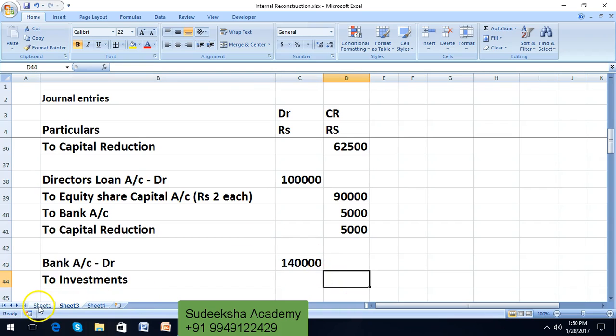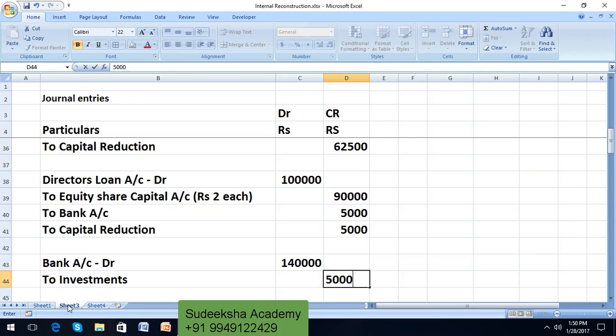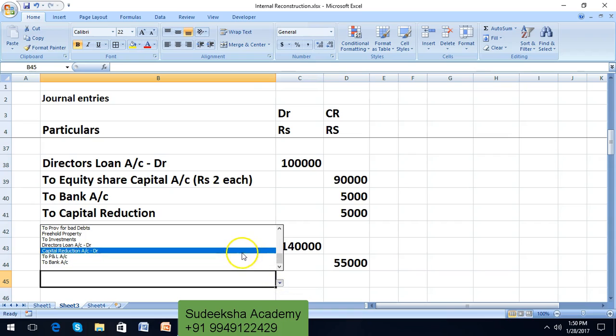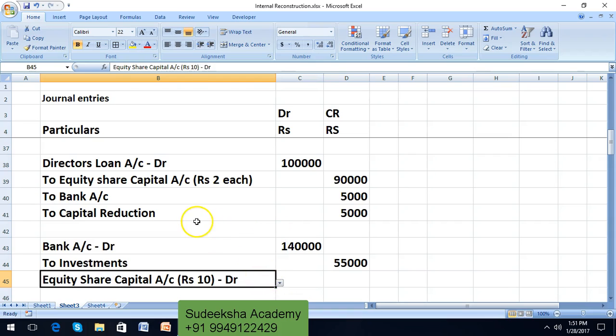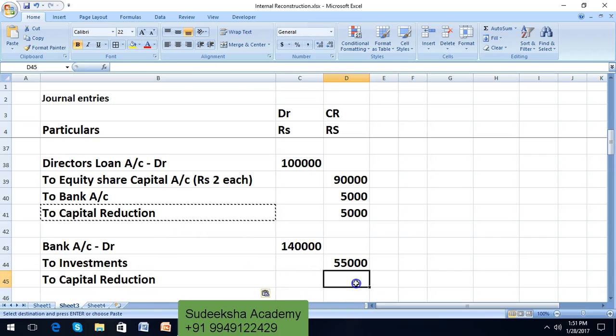What is the book value? 55,000. And the difference should be credited to capital reduction account. How much? 85,000.